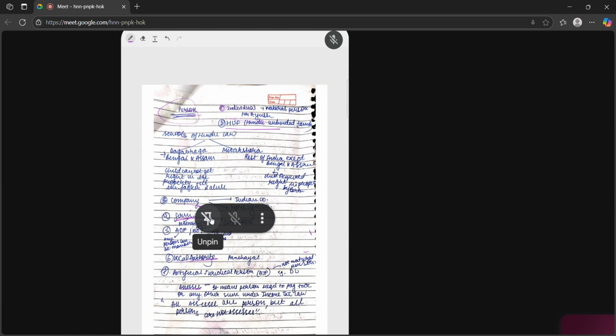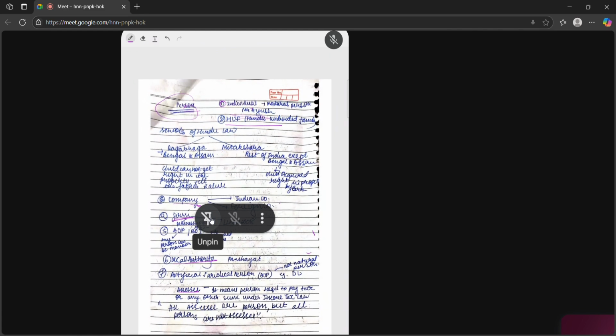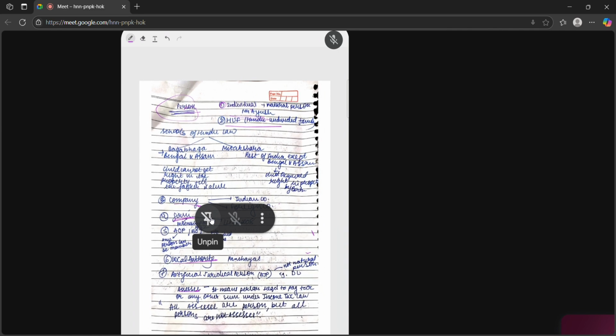Example, A. He is a small child. He has not yet got a job or anything. So he is not required. Example, minor also. In three cases, he can file tax.